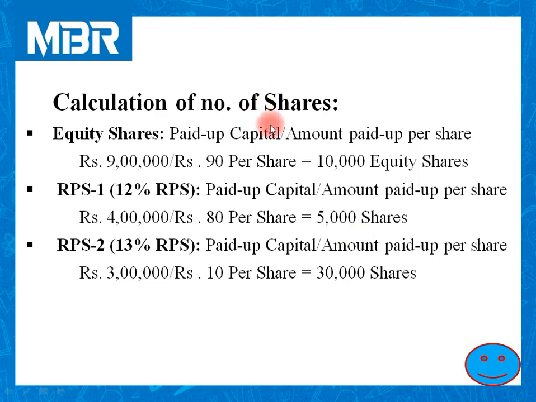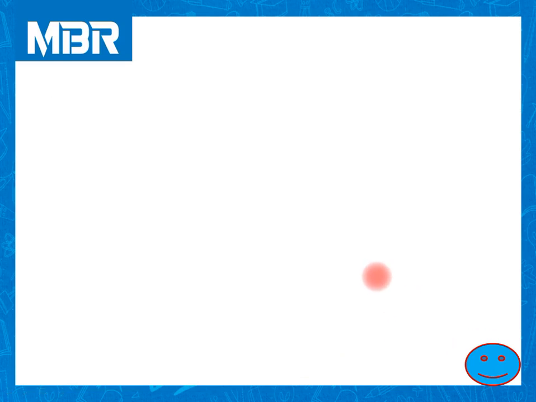After calculation of number of shares: equity shares 10,000, RPS 1 5,000 and RPS 2 30,000. Let us move towards